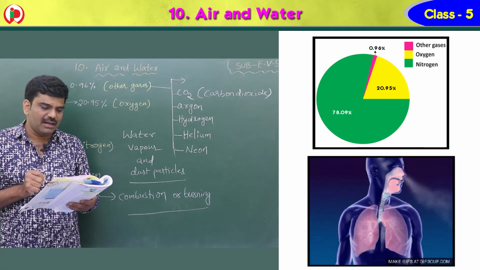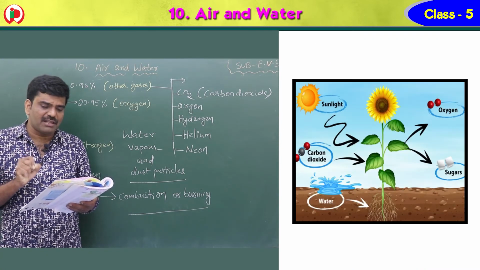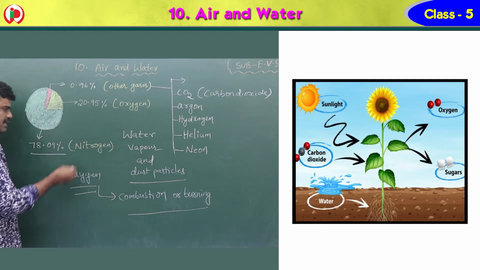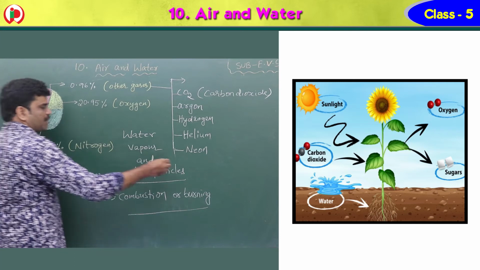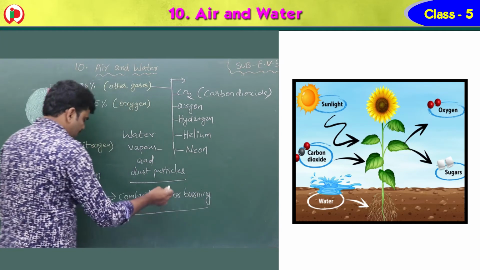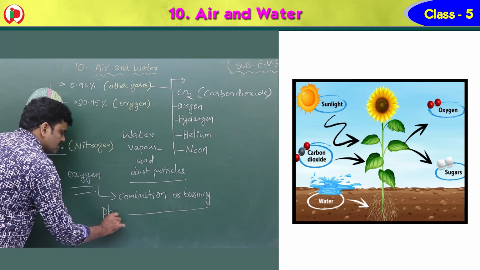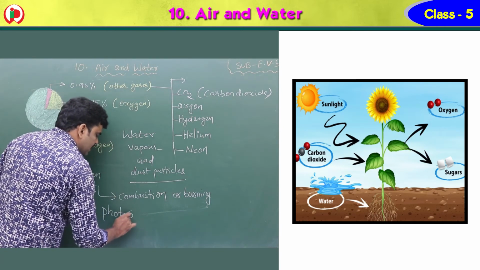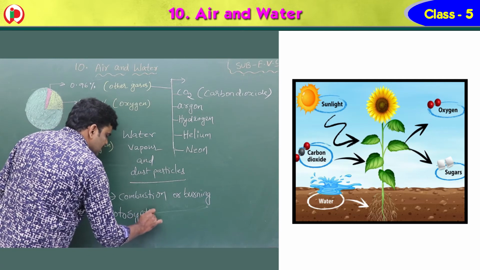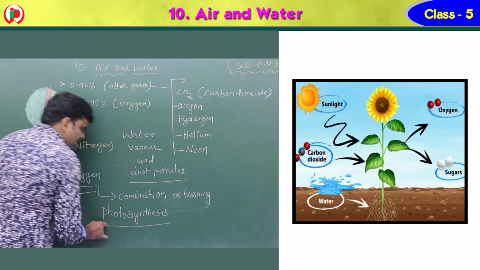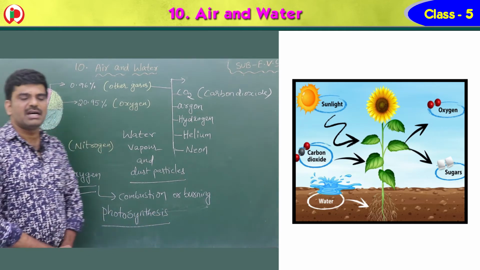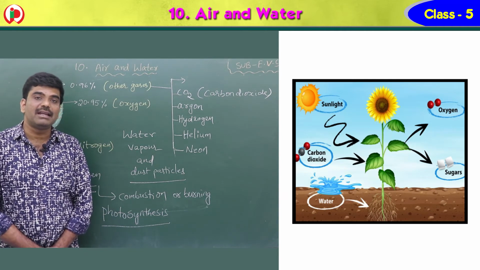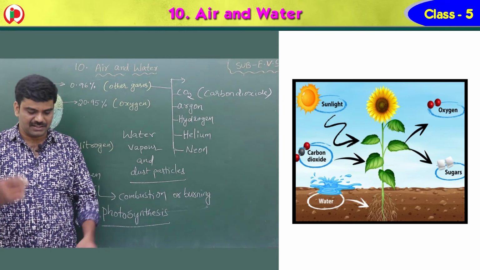And next one, carbon dioxide is essential for the plants for photosynthesis. I told you clearly, carbon dioxide is essential for the plants for a process called photosynthesis. What is photosynthesis, children? Here see, photosynthesis is a process by which plants prepare their own food material themselves.